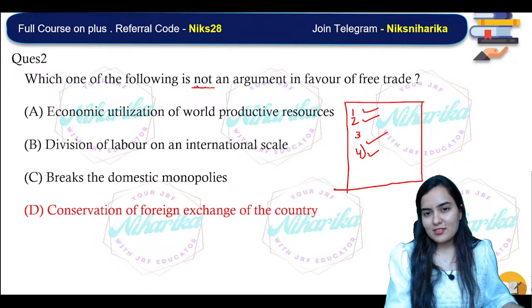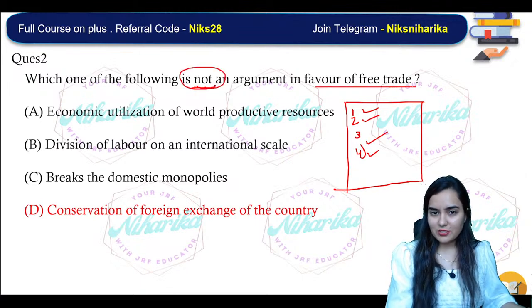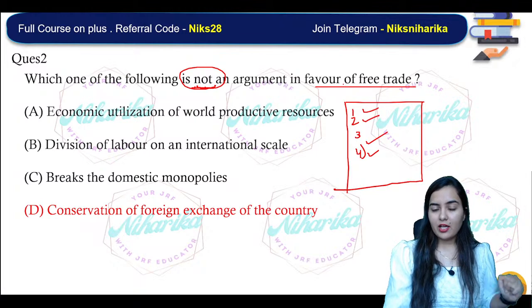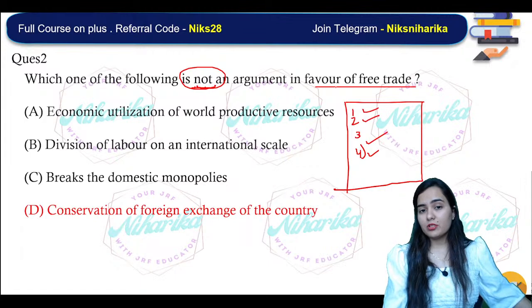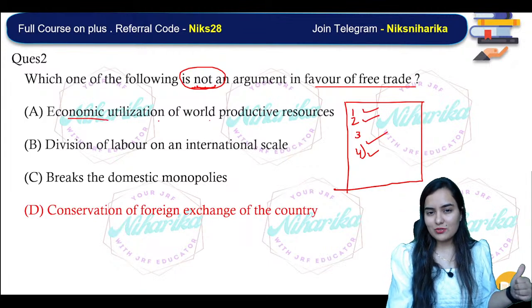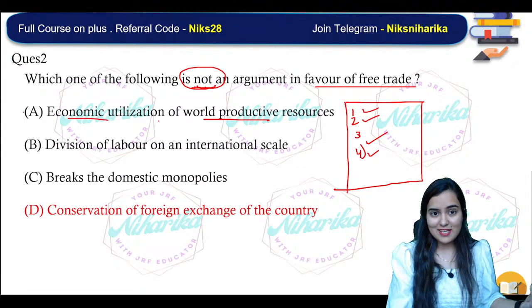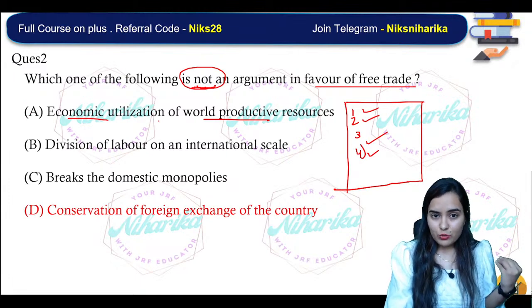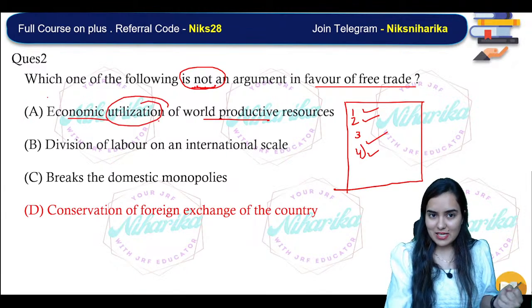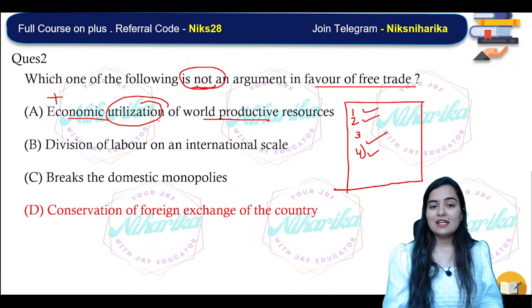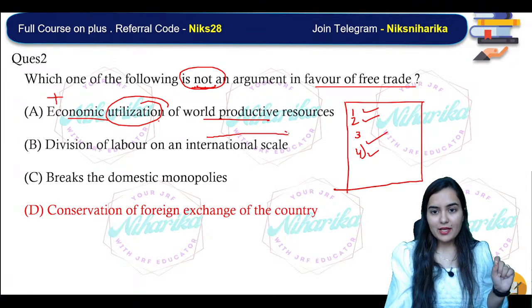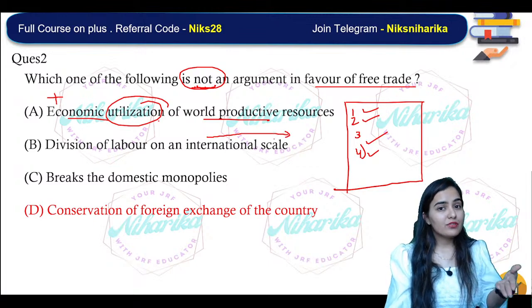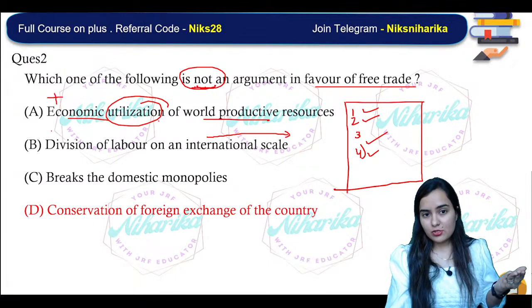Which one of the following is not an argument in favor of free trade? See, if we do free trade, if we reduce or remove the barriers from trade, then don't you think there will be economies, utilization of the world's productive resources? Yes, it is a plus point. Secondly, there will be division of labor on an international scale. Wherever the labor will be required, the labor will go exactly to that place, freely moving from one place to another. That is also a plus point.